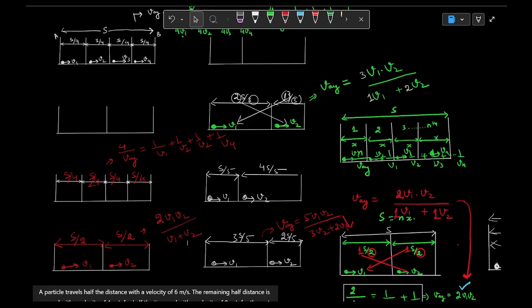In this session, we have seen that the total distance has been divided into two or more parts. In the next session, we will see that the total journey time has been divided into two or more parts, and for the first time interval it is moving with speed v1, and for the next time interval it is moving with speed v2, and so on and so forth. And then the examiner would ask to find the v average in those cases.